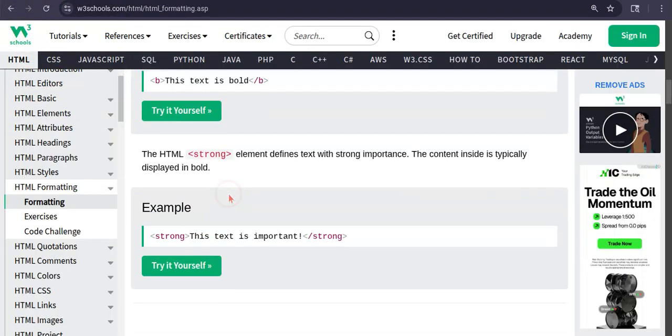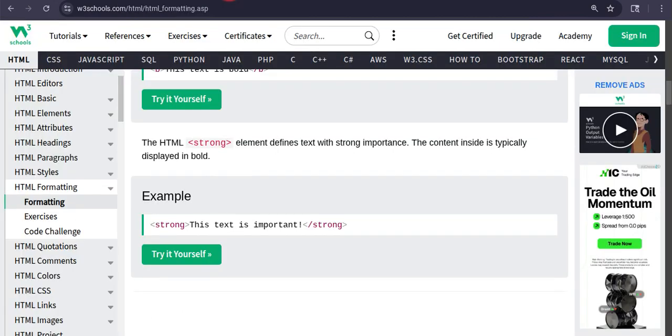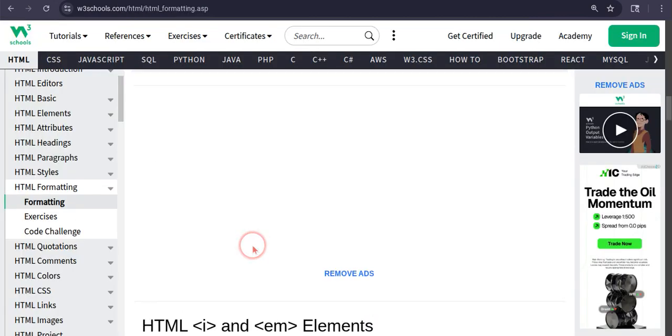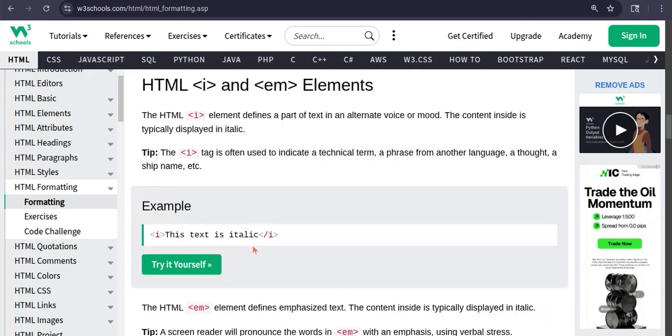And example, this text is important. Okay, so I am just going to try to self again, and yeah, the same thing as it was before. The HTML I element defines a part of a text in an alternative voice or mode. That content is typically displayed in italic.